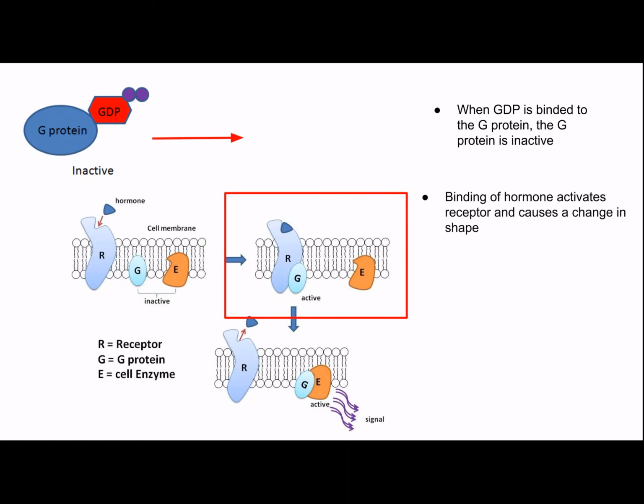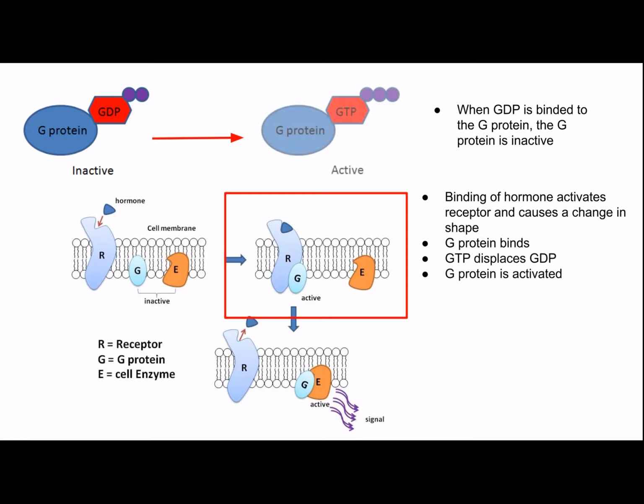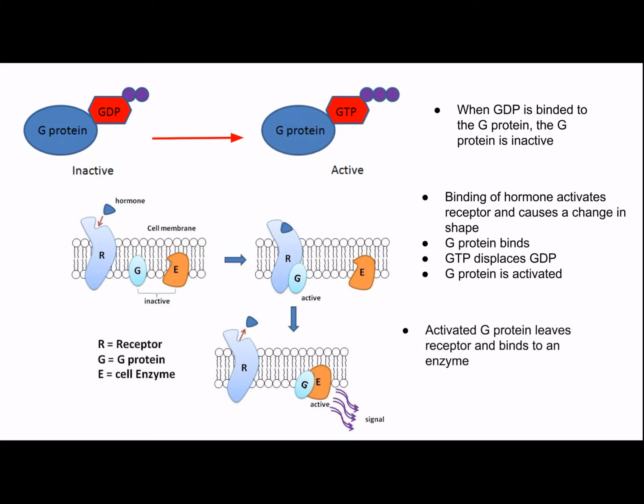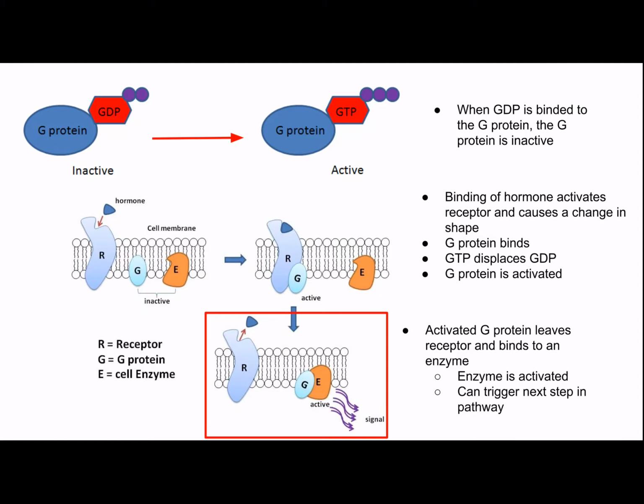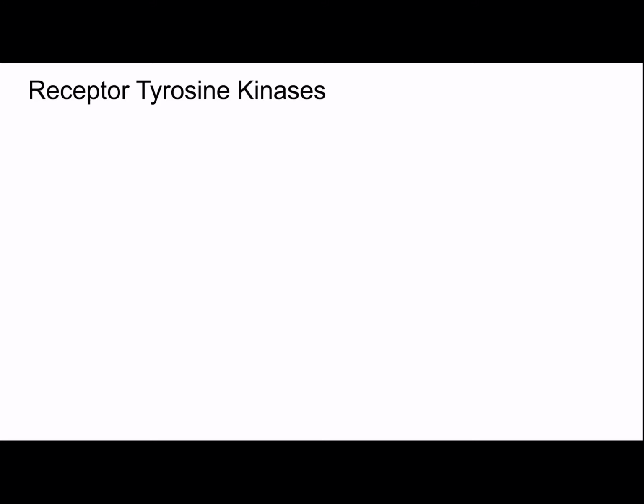As you can see in that top picture, when there's GDP, it's inactive. Then the hormone will bind, and that activates the receptor and causes a change in its shape, which allows the G protein to bind to it. GTP will displace GDP, and then the G protein is activated, like you can see there in the top. The activated G protein leaves the receptor and binds to an enzyme, which then activates the enzyme and can trigger a next step in the pathway. And that would be that last picture there. There are also receptor tyrosine kinases.